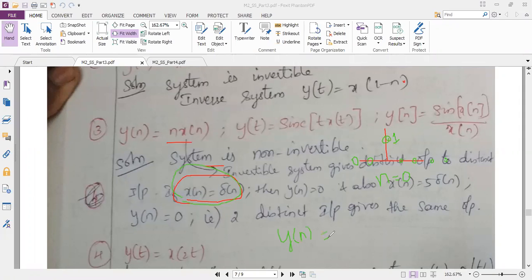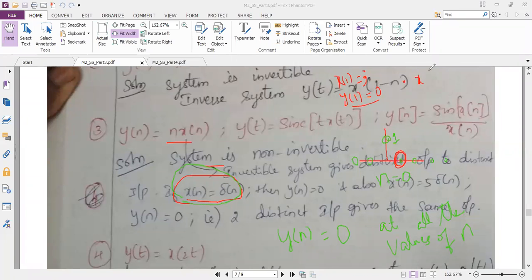I can say y of n is equal to 0 at all the values of n. Let me write in another color. Listen here. If I take x of 1, my output y of 1 is equal to 0. Why, if your input is x of n, is your output y of 1 zero? Because at x of 1, my amplitude is 0. If it is 0, my output is also 0.